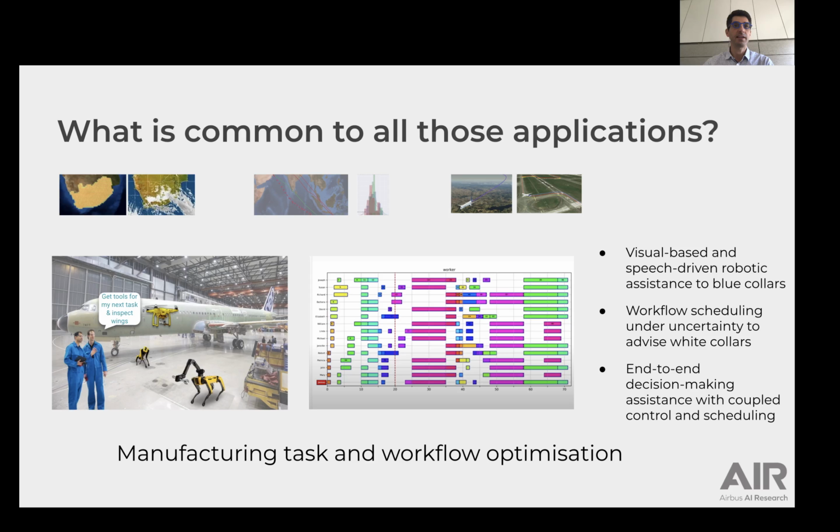Finally, our fourth example problem is more futuristic. It aims to provide holistic end-to-end autonomous assistance to manufacturing workers. Blue collars would be assisted by robots assessing the situation using vision and interacting with humans using natural language. White collars would be advised by an autonomous workflow optimizer of any required change to the global schedule so as to minimize delay or overspending risks. Such an application would rely on a variety of AI decision-making techniques ranging from robotic control to probabilistic scheduling.